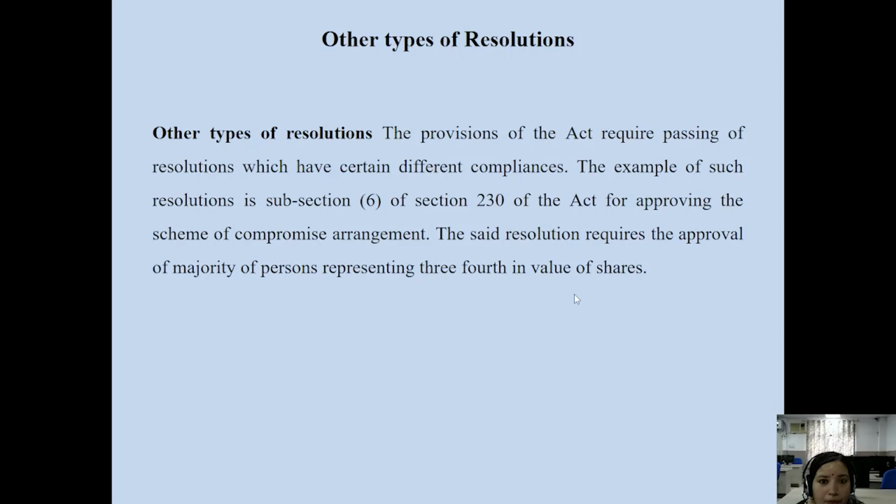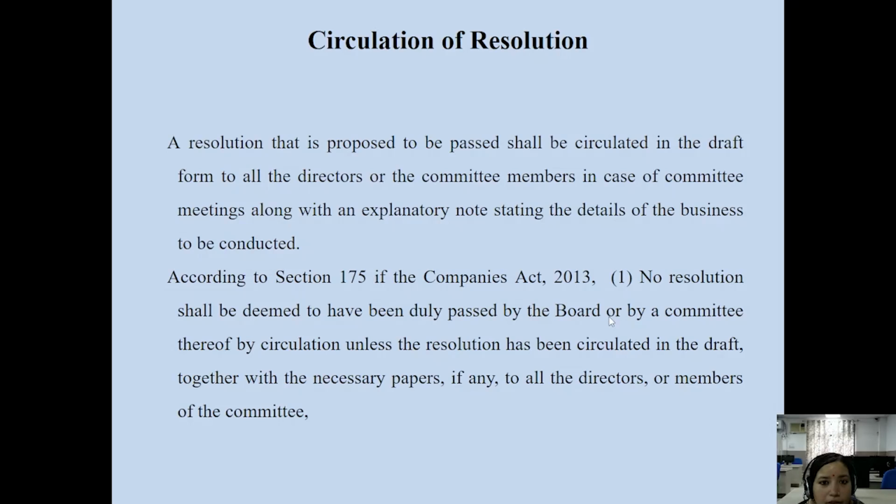That is, which we already discussed, the compromise arrangement between majority and minority shareholders for taking a decision in respect of passing a resolution in the meetings of the company. In that case, we can make a compromise arrangement for that particular matter to be discussed in the meeting, as per section 230, subsection 6 of the Companies Act 2013. Then the circulation resolution is very important.